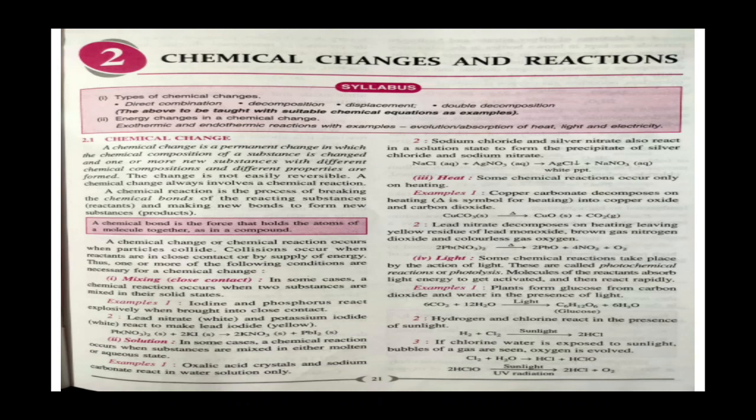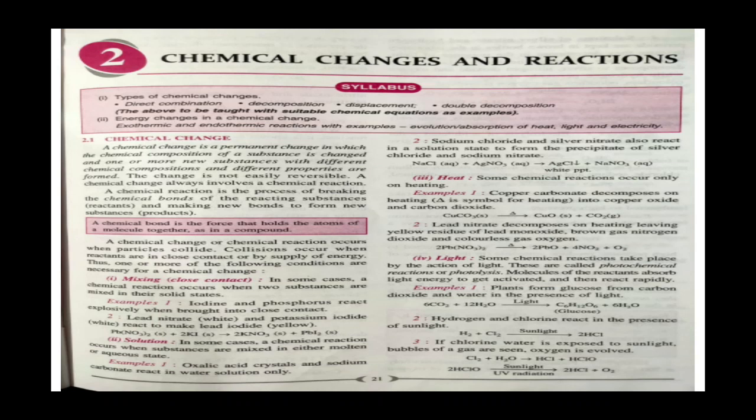Now another example, when hydrogen and chlorine react in the presence of sunlight, it forms hydrogen chloride. If chlorine water is exposed to sunlight, bubbles of gas are seen and oxygen is evolved. So this is related to the requirement of light.